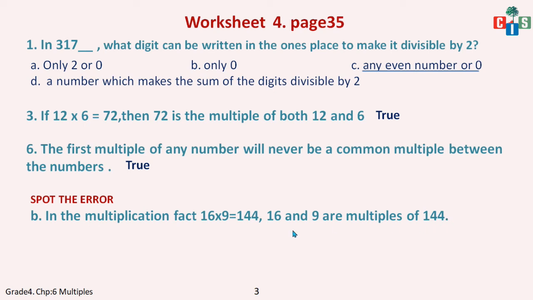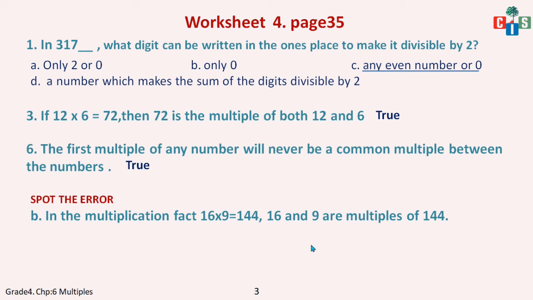So 16 and 9 are multiples of 144? No, 16 and 9 are factors of 144, and 144 is a multiple of 16 and of 9, while 16 and 9 are factors of 144.